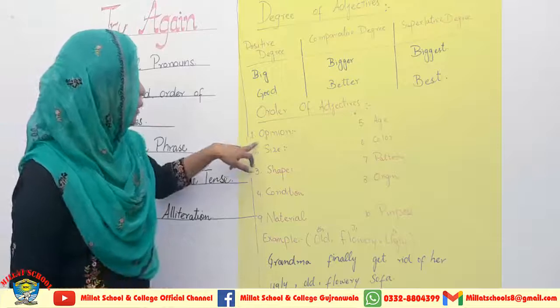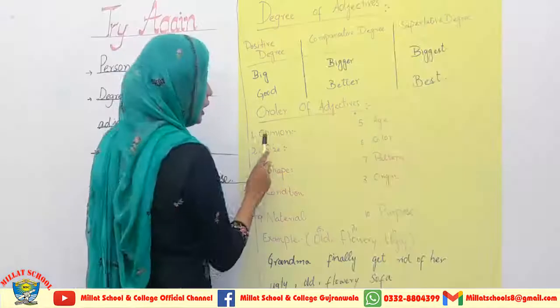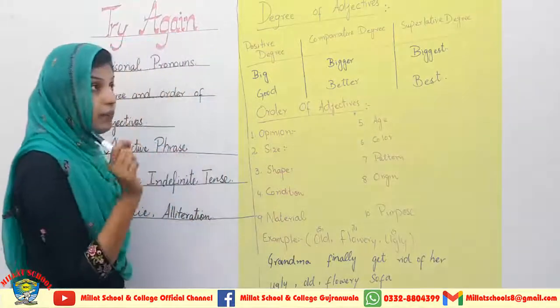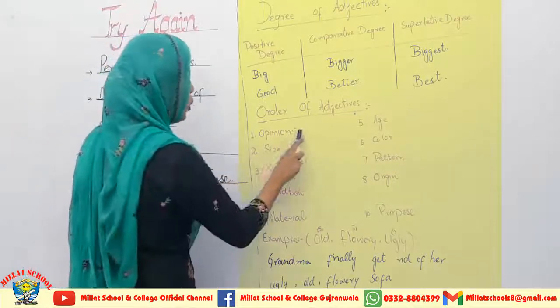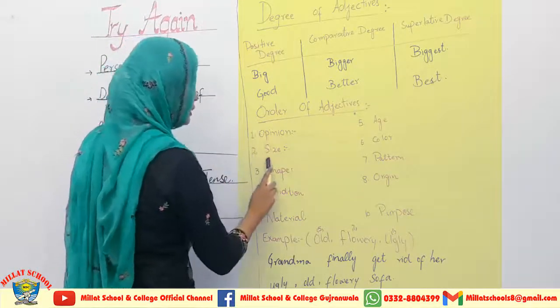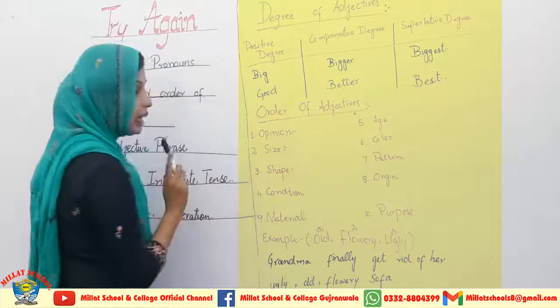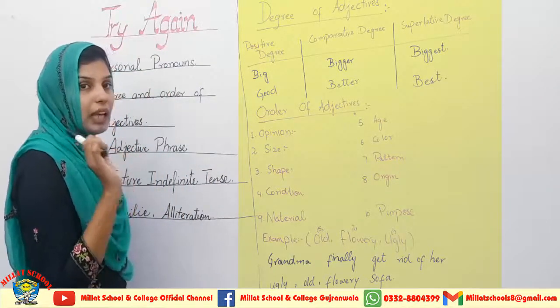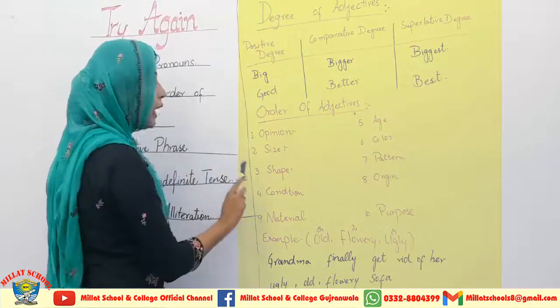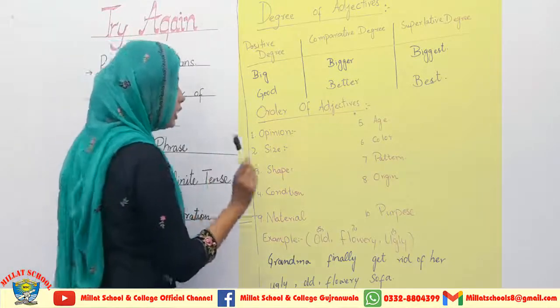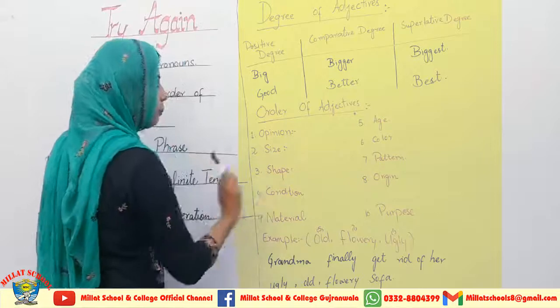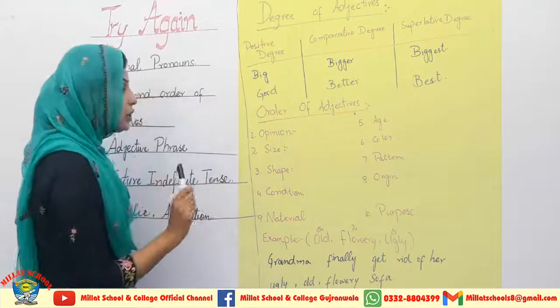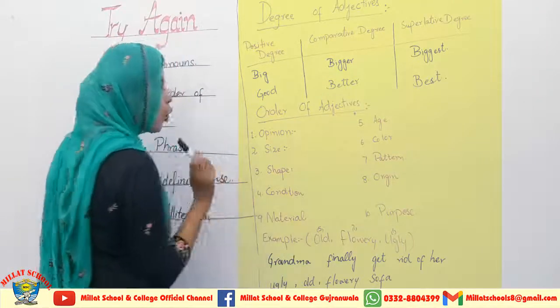You can see over here the first order of adjective: when you have to give an opinion, you will use the opinion first. In the second place, you will use the size, the adjectives which explain the size of the thing. Then you will use the adjectives related to the shape at the third place. Then you will mention the condition of that thing at the fourth place.